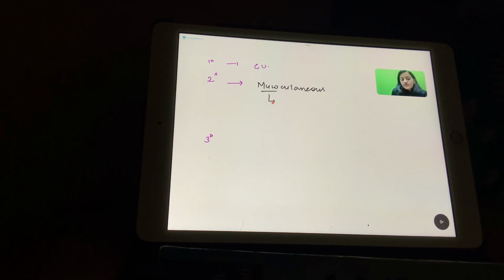So mucocutaneous mouth, it causes the mouth ulcers, right? S for S, remember it is snail track ulcers. It is called as snail track ulcers.